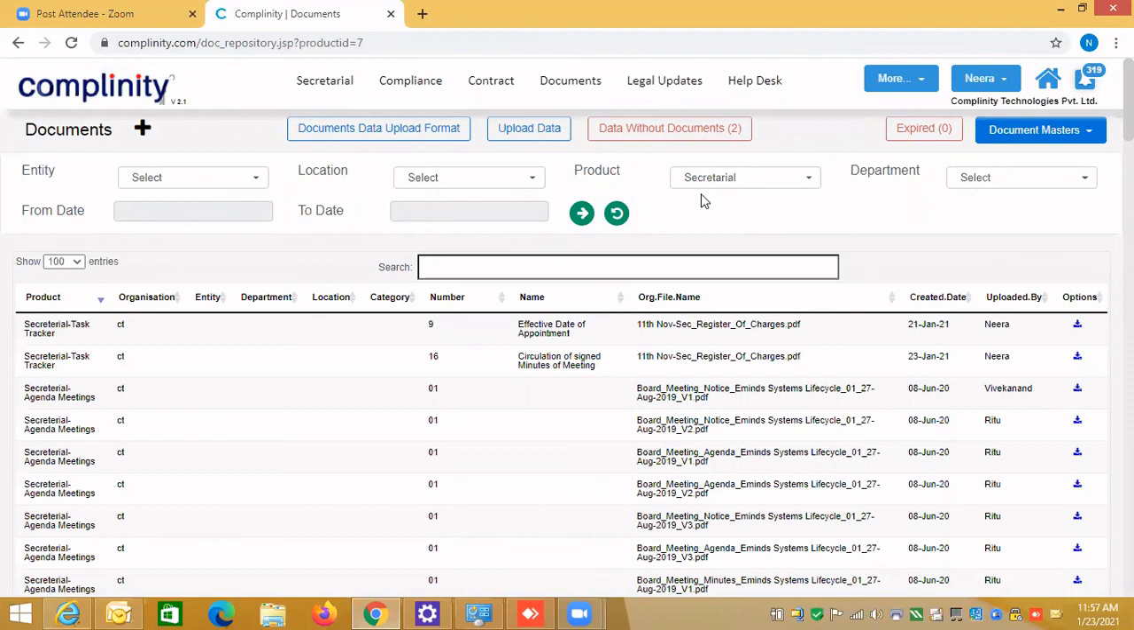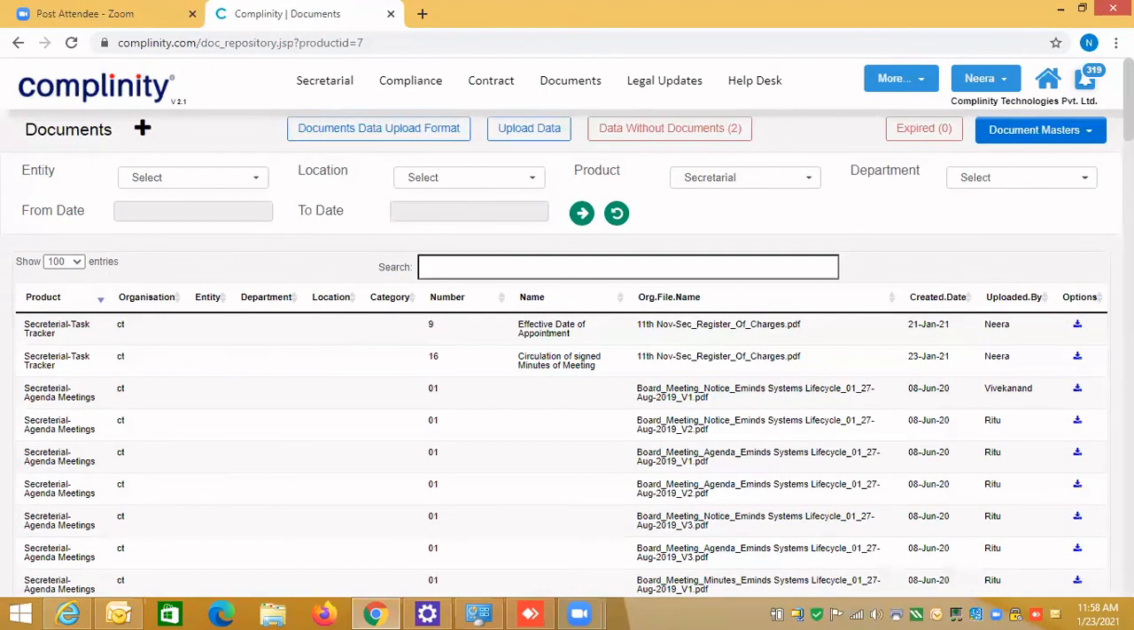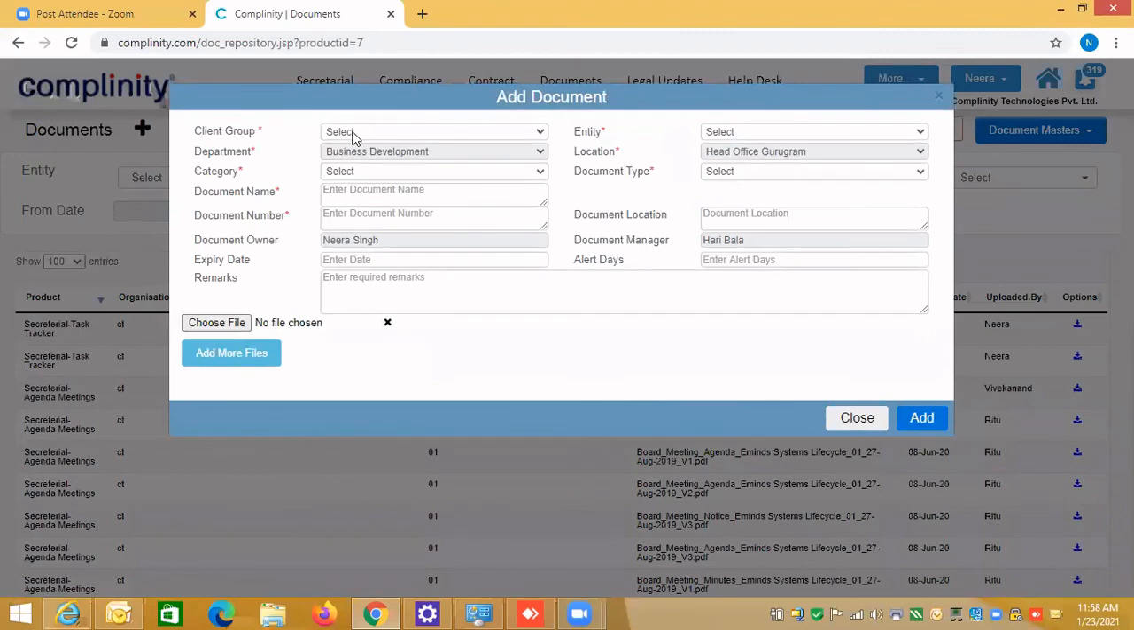which you have uploaded or created in the system will be displayed here. This is the document repository, where you can see all the documents uploaded into the system. In 21st, I have just uploaded one register of charges, so that is also displayed here. These are the documents you are seeing, and you can create your own documents.